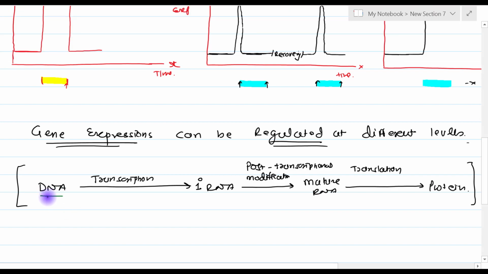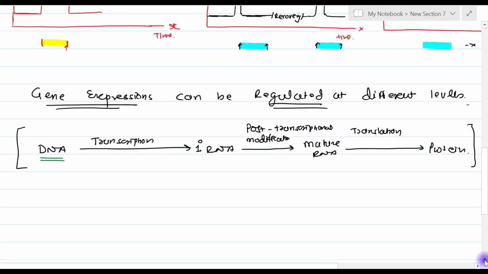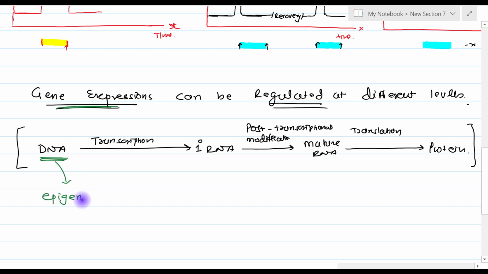At the level of DNA, maximum gene expression is regulated. So what are these mechanisms? First is the epigenetic mechanism of gene regulation. Then there is gene amplification. Then there is gene rearrangement.